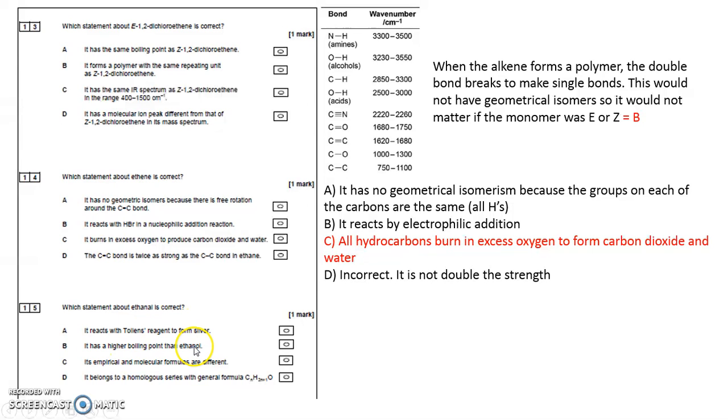It has a higher boiling point than ethanol. Now, ethanol has an OH group, so an oxygen bonded to a hydrogen. Any time you get hydrogen bonded to an oxygen, a fluorine or a nitrogen atom, that is a very polar bond with large delta plus and delta minus, and therefore the attractions between molecules are very strong.